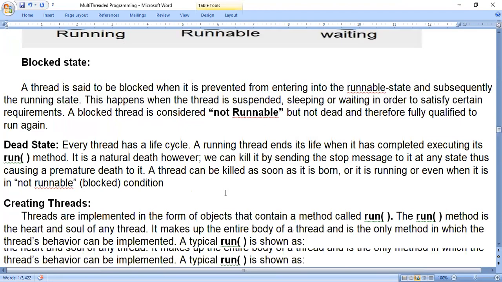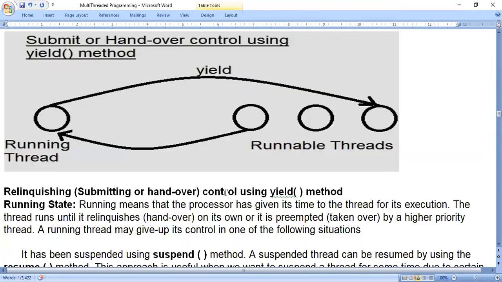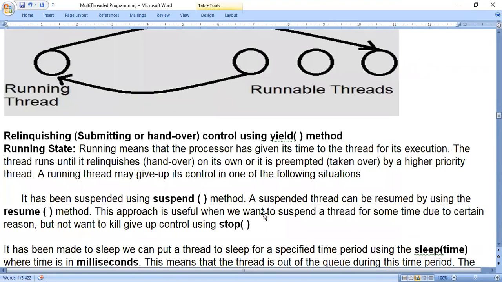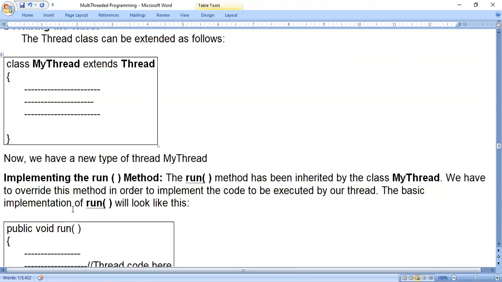Just look at this diagram, the right side of the diagram. Out of 3 threads, we will not come to know which thread comes first. It is like a processor giving time to the threads, which we will not come to know. Whichever thread comes first in this queue will come to the running state afterwards. So only we can see variation in the output.